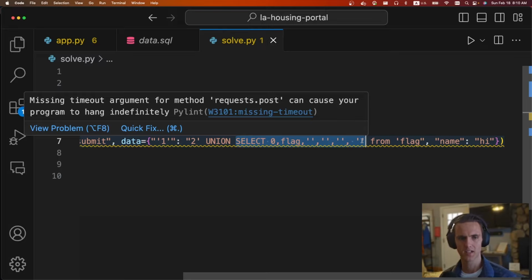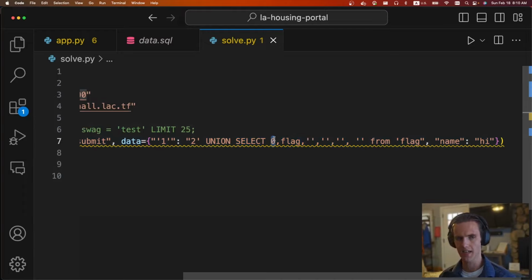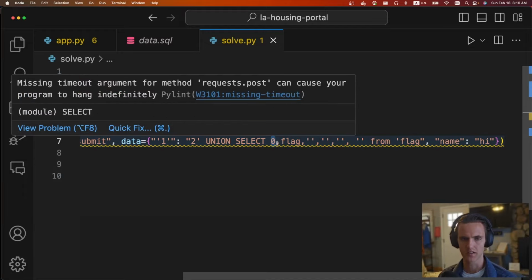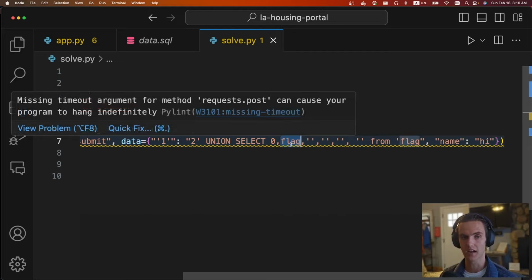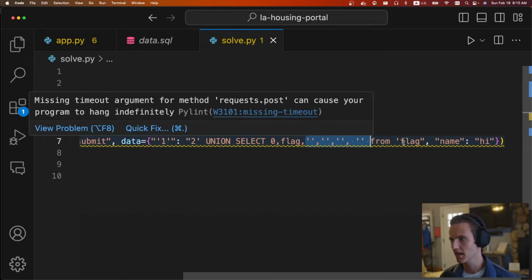And so the flag table only has this flag string. So we kind of need to expand the results from the flag table so that it matches the user table. And so in the user table, the first field is the ID. So instead of passing an ID, I'm just going to pass in a 0. Then I'm going to grab the flag field from the flag table. And then there's some other stuff on the user structure, like name, roommate, and some other stuff. So we just set those all to empty string from flag.